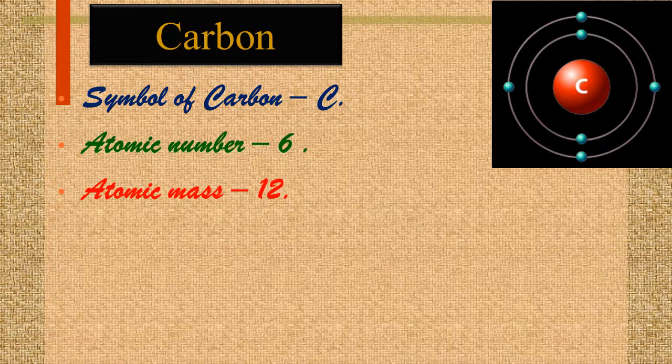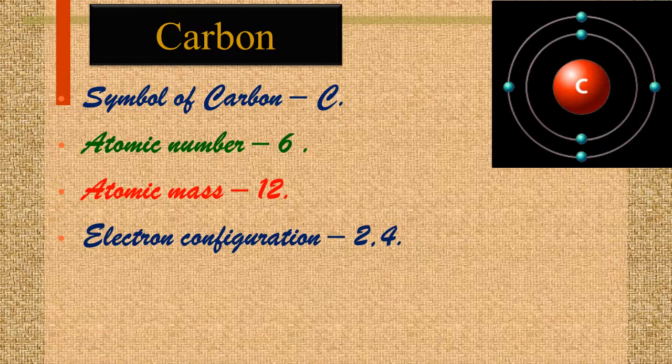And atomic mass is 12. So what is atomic mass? It is the sum of neutrons plus protons. In the nucleus of a carbon atom, there are a total of 6 protons and 6 neutrons, that is 6 plus 6 equals 12. So atomic mass is 12. The electronic configuration is 2, 4. You can observe in the alongside diagram that 2 electrons are in the first shell of carbon and 4 electrons are in the last shell of the carbon atom.